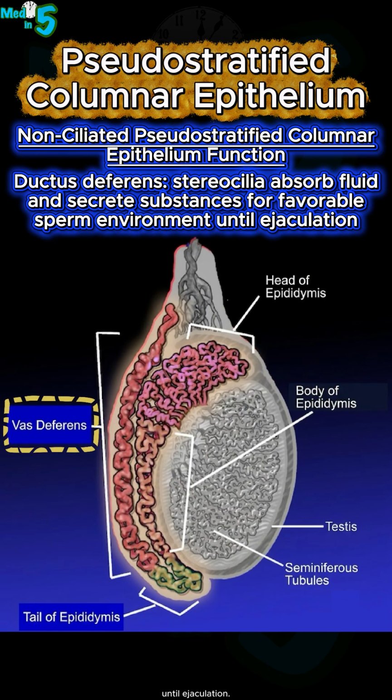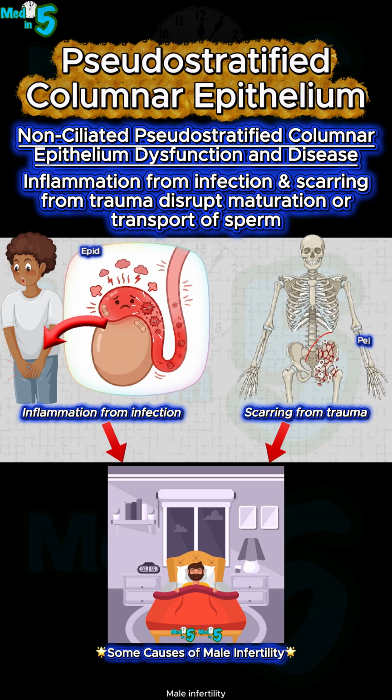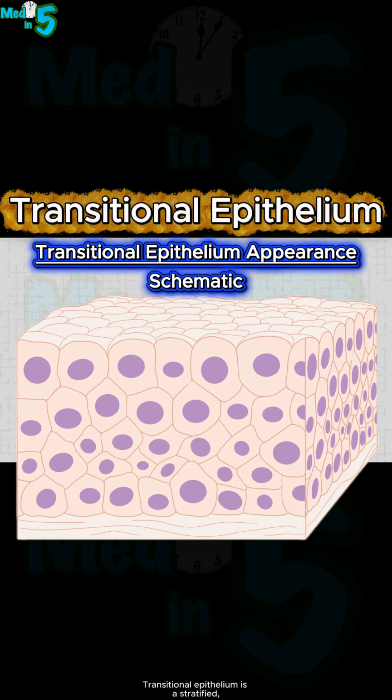for sperm until ejaculation. Male infertility can result from damage to the epididymis or ductus deferens. Infections causing inflammation of these areas, as well as scarring from conditions like trauma, can disrupt maturation or transport of sperm. Transitional epithelium is a stratified, non-ciliated epithelium.